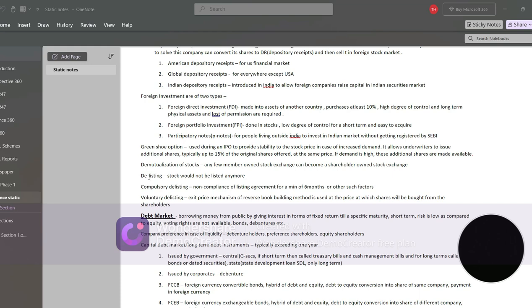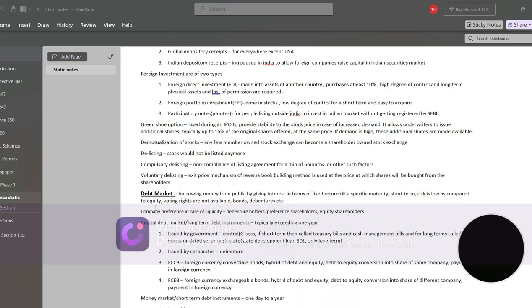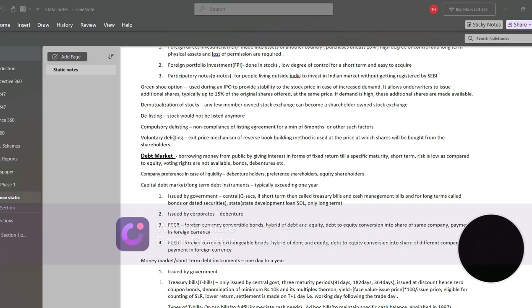Third is delisting. Delisting is when a stock is not listed anymore in the stock market. This can be of two types: compulsory delisting and voluntary delisting. Compulsory is when, due to non-compliance of listing agreements for a minimum of 6 months, or any other such factor, the company has to compulsorily delist itself from the stock market.